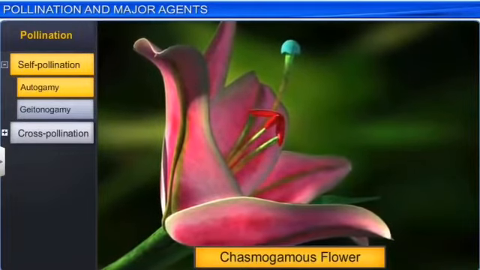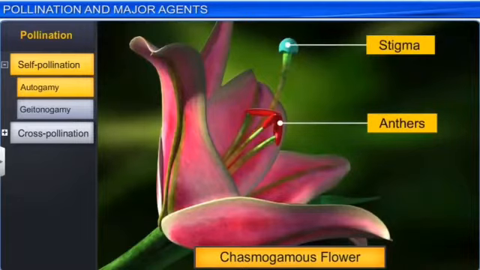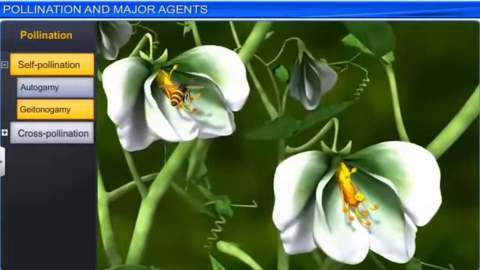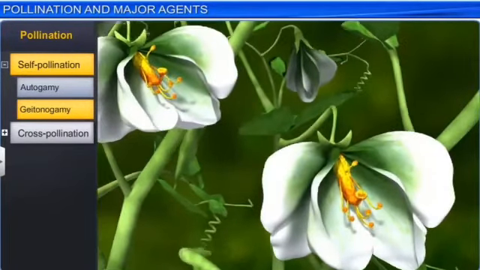In such flowers, the anther and the stigma lie close to each other. When the anther dehisces, that is, breaks open, the pollen grains come into contact with the stigma to effect pollination. Thus, cleistogamous flowers are invariably autogamous, as there is no chance of cross-pollination.